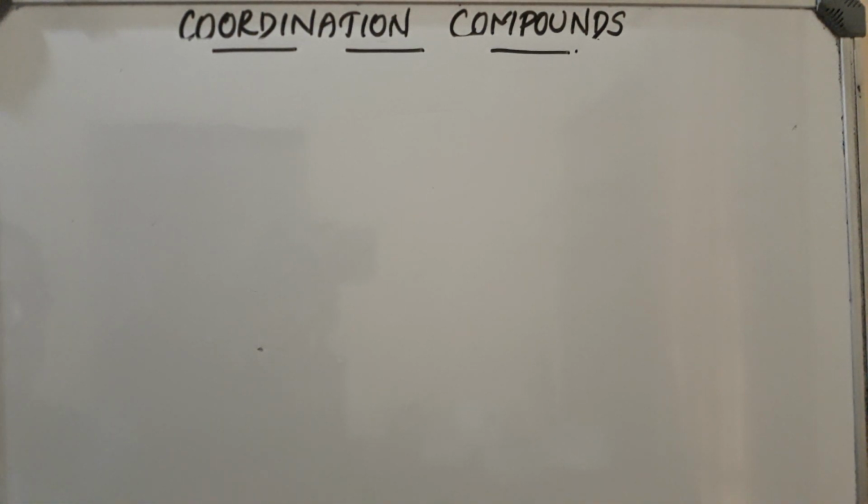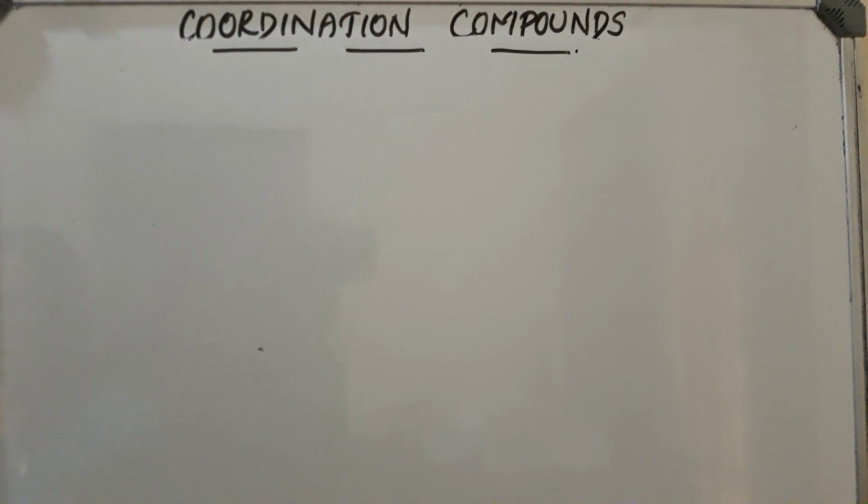Today we are starting with a new chapter, coordination compounds. Coordination compounds are very important. They are the backbone of modern inorganic and bioinorganic chemistry and chemical industry. Now let us see what is meant by coordination compounds. Coordination compounds are formed from transition metals.